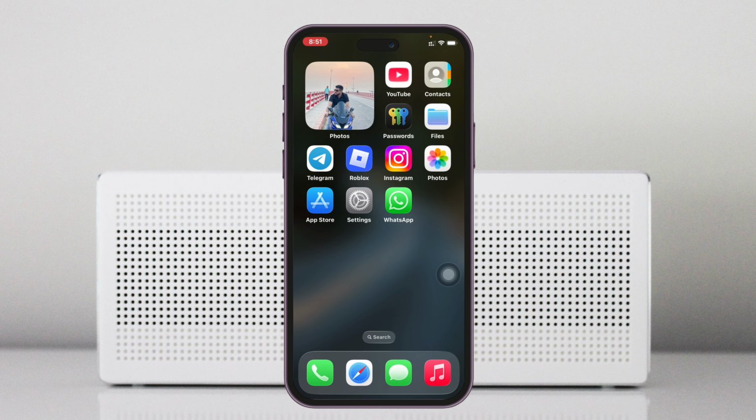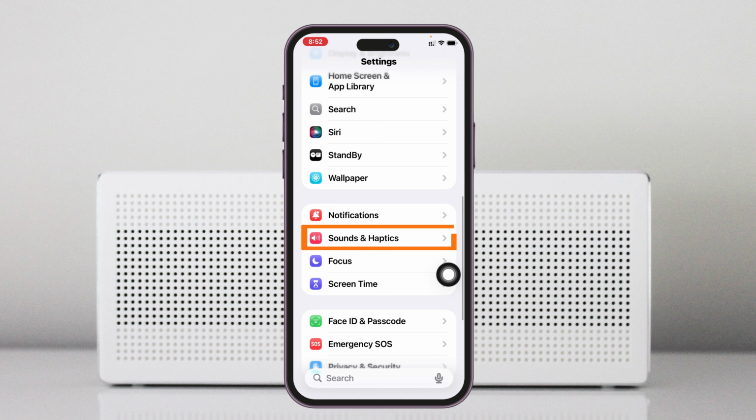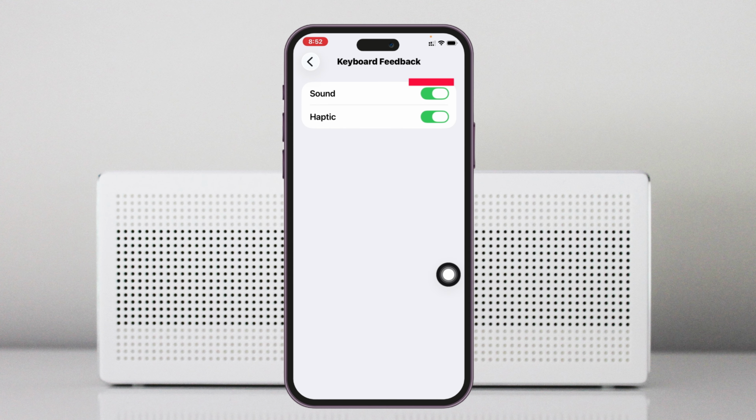To enable or disable the click sound on the keyboard, you just need to open up the Settings app on your iPhone, then scroll down to Sounds and Haptics, and then scroll down and tap on Keyboard Feedback. Here we get both options. If you want to disable it, you can turn off both of these options, or if you want to enable this, you can enable the option from here as well. You can also use only the keyboard sound, and you can also use only the haptics. And this is how you can use or customize the keyboard sound on your iPhone.